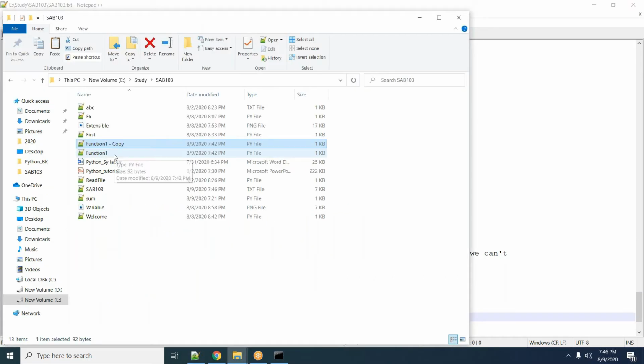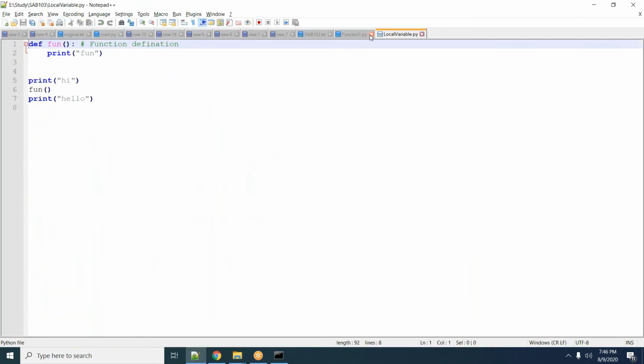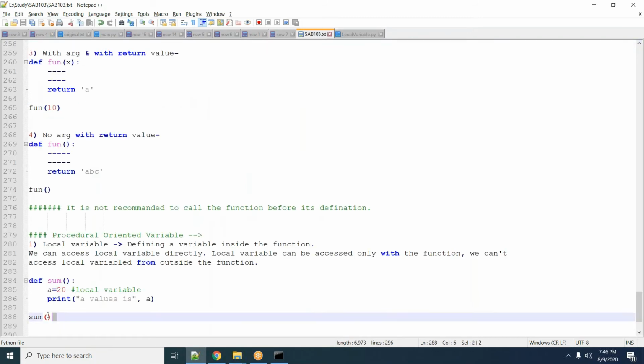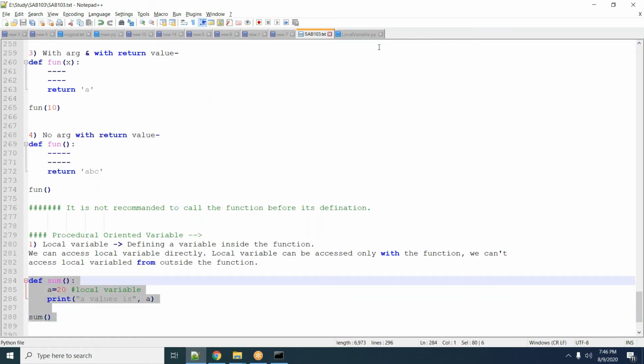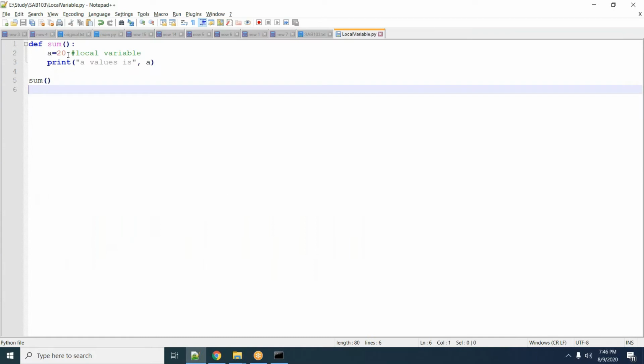Now I open this local variable program. I simply copy this and paste. So here a is equal to 20.